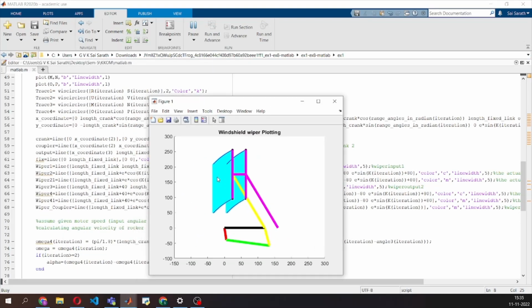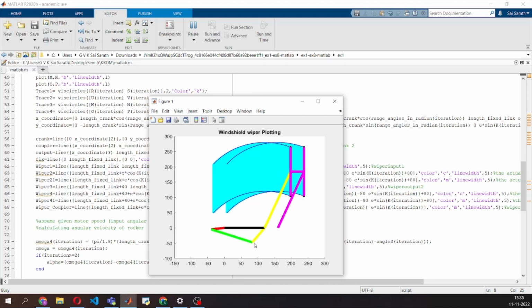As you can see, the blue area that is being wiped by the wiper is the actual area that we are required of. Here, the red link denotes the crank link, the black link denotes the fixed link, the green link denotes the coupler link, and the yellow link denotes the output link. This yellow link of the parallelogram linkage is essentially a part of the output link only. This particular pink link will define the area wiped by the wiper. As you can see, our code is successfully plotting the blue area wiped by the wiper.